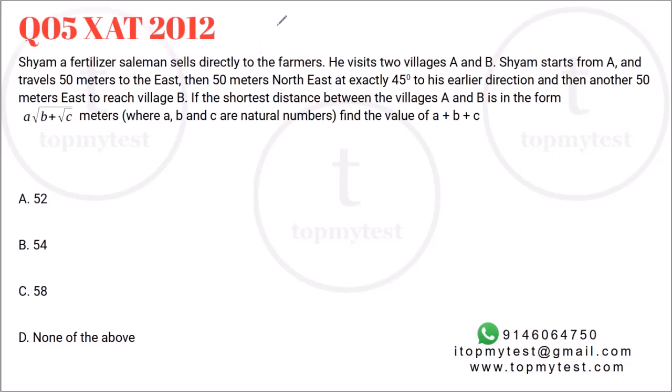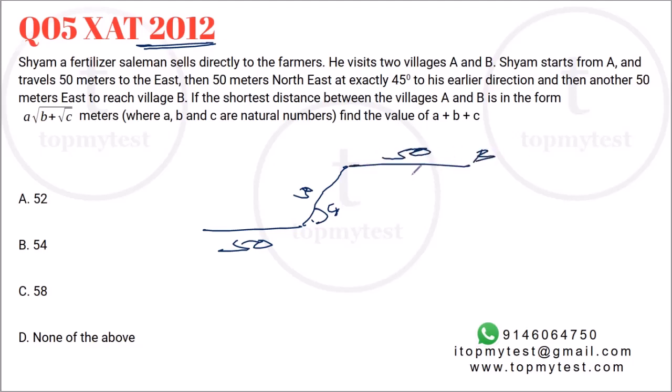And the last one, it's a very interesting question from ZAT 2012. Right? Sham, a fertilizer salesman, sells directly to farmers. He visits two villages, A and B. Sham starts from A, travels 50 meters east. Then travels 50 meters northeast exactly at 45. Right? This is 45. And then 50 east to reach B. If the shortest distance between A and B is in this form, which means a straight line, what will be the value of this?